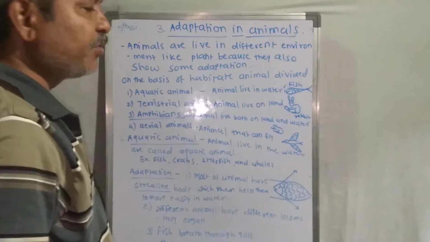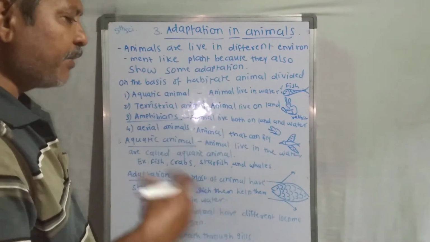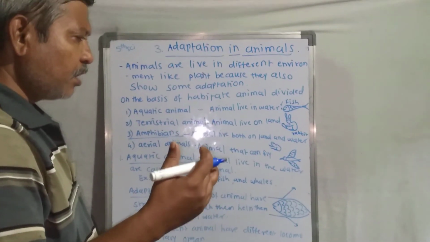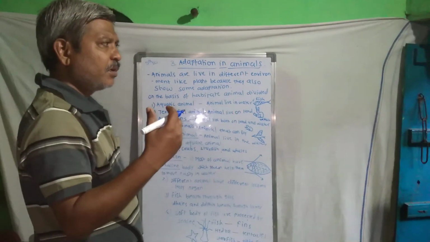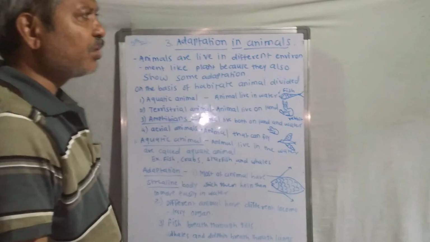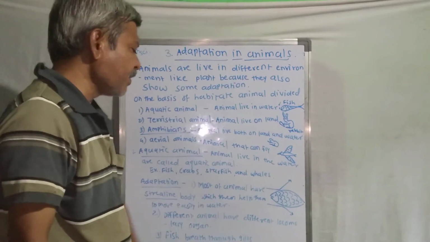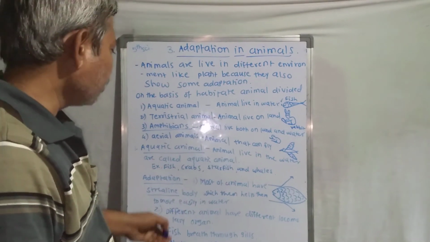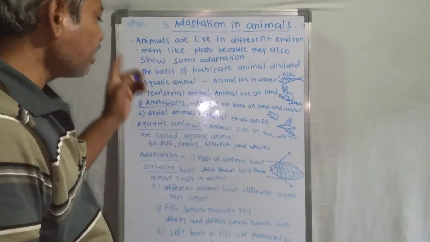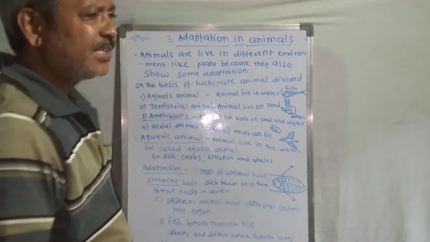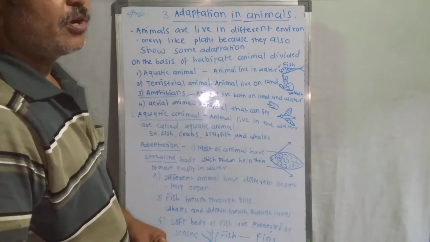The fish breathe through the gills. The aquatic animals absorb the oxygen for breathing. So fish breathe through the gills, and whales and dolphins, which are also aquatic animals, breathe through the lungs.